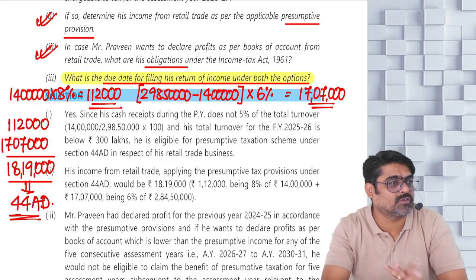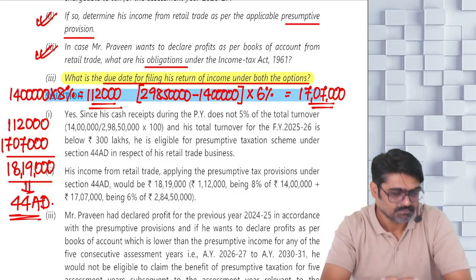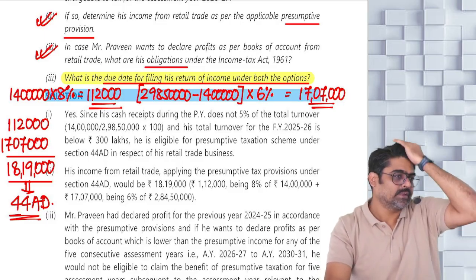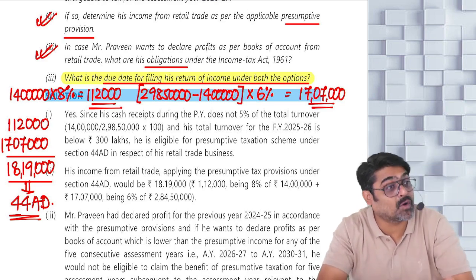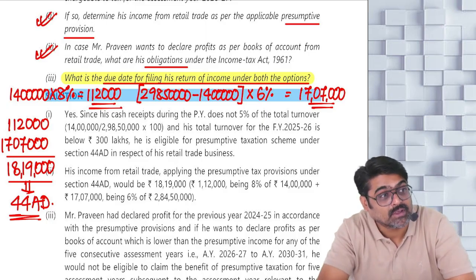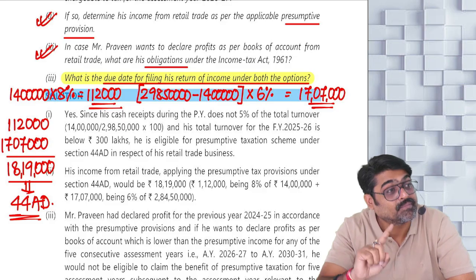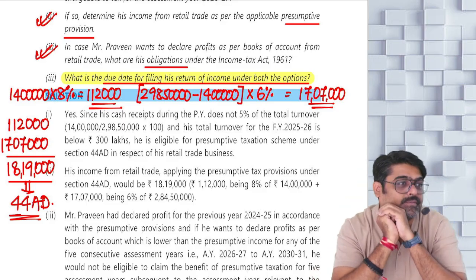And what if he shows lower profits, say 15 lakhs? Then compulsory books will be maintained and compulsory audit will be done. Meaning now the assessee will be covered by tax audit provisions. And for him, the due date will be 31st October. That is what they are asking.